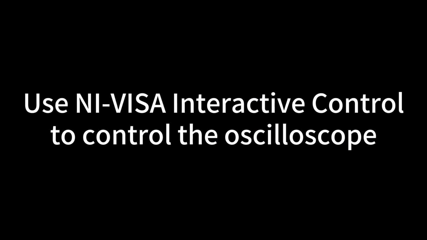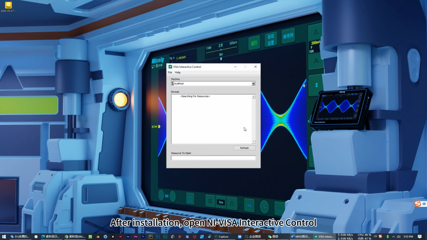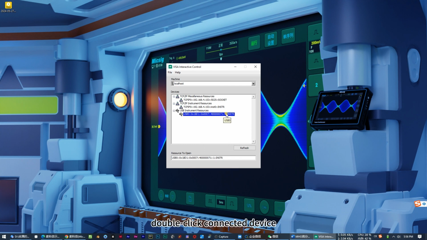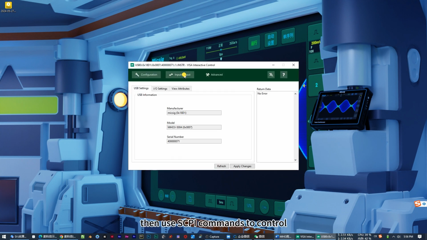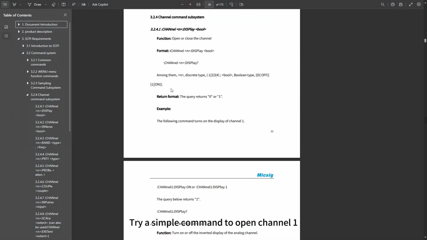Use NI-VISA Interactive Control to control the oscilloscope. After installation, open NI-VISA Interactive Control. Connect the oscilloscope via USB, LAN, or Wi-Fi to the computer. Double-click the connected device. Then use SCPI commands to control, and use *IDN? to query the company name, model, serial number and firmware version. Try a simple command to open channel 1.